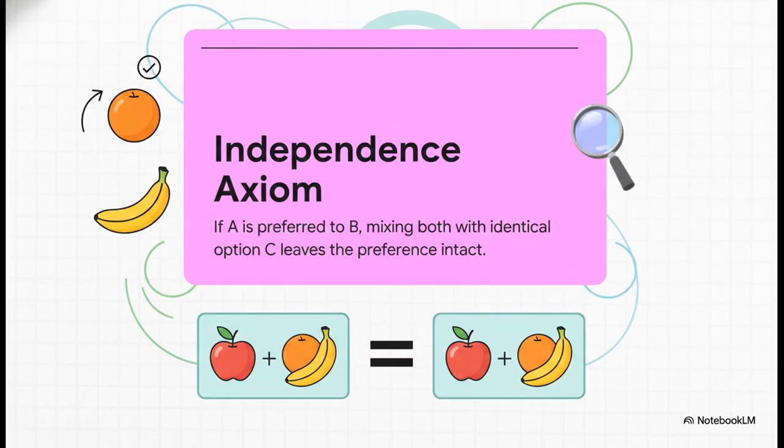Now, the really crucial point here is the independence axiom. In the abstract, it sounds like basic common sense. It logically insists that a shared, common component shouldn't change your fundamental preference between 2 options. Think of it like this. If you prefer apples to oranges, finding out that you also have a banana shouldn't suddenly make you prefer oranges, right? Shared elements should be completely irrelevant.